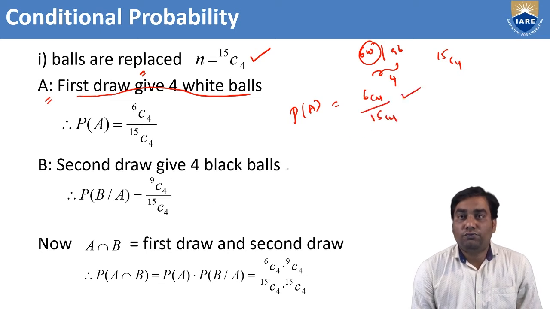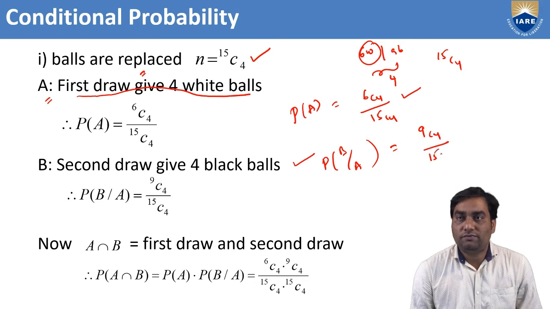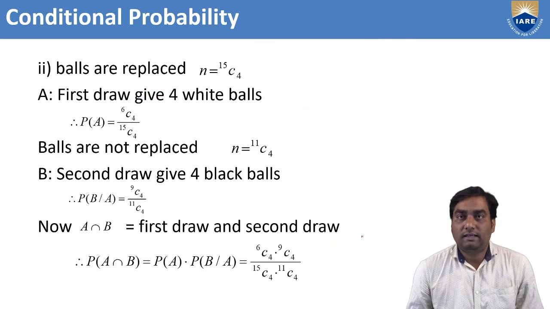Second draw to give 4 black balls. But the first draw is already completed. The first draw is A, the second draw is B. How many black balls? 9. We need to choose only 4 from 15C4. So P of B by A you got it. But the problem consists of first draw and second draw, which means we should find A intersection B, for which we have the formula P of A into P of B by A. If you simplify, we'll get the answer for the balls replaced case.